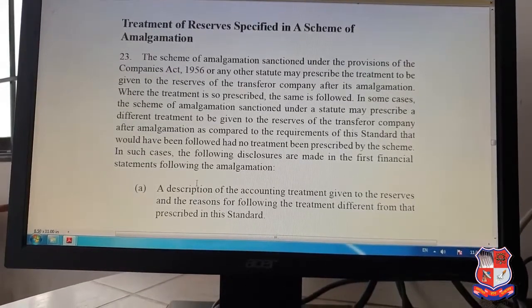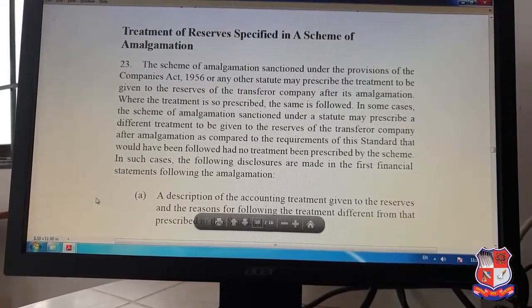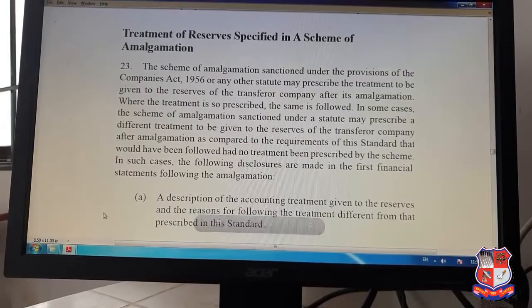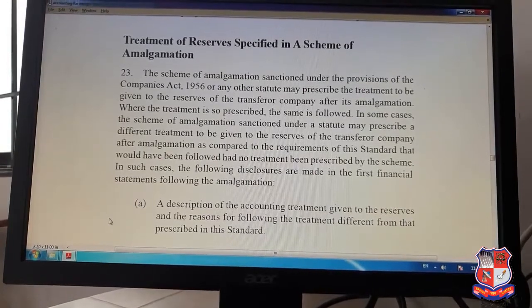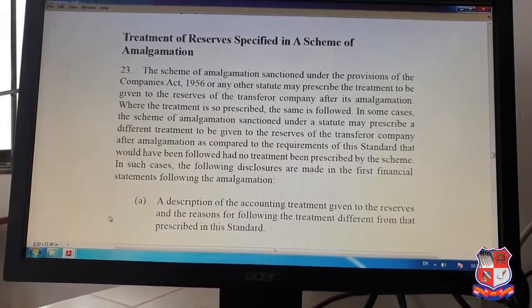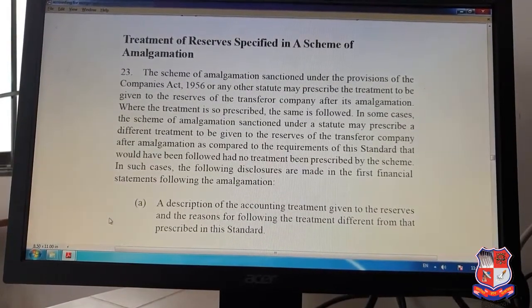Next is treatment for the reserve specified in the scheme of the amalgamation. The scheme of the amalgamation sanctioned under the provisions of the Companies Act 1956 or any other statute may prescribe the treatment to be given to the reserves of the transferor company after its amalgamation. Where the treatment is so prescribed, the same is followed.